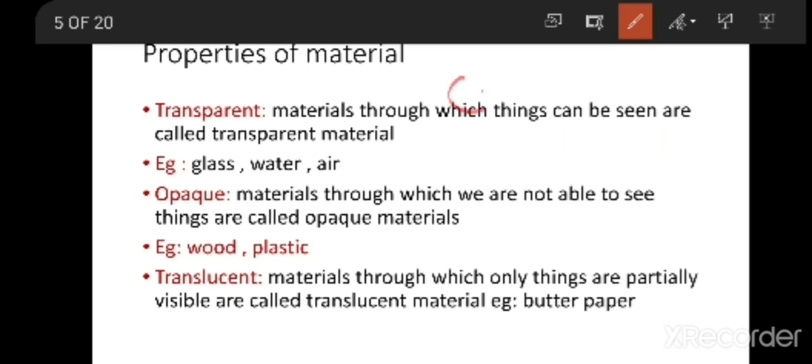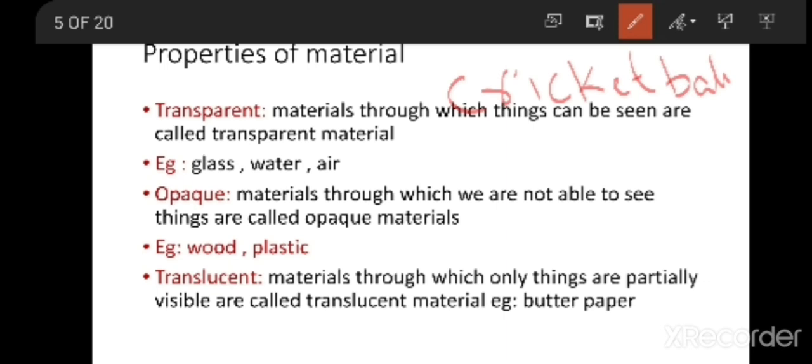Suppose if you want to make a cricket ball, we prefer a cricket ball of rubber material. We won't prefer a mud cricket ball or a glass cricket ball, because with a mud or glass cricket ball you cannot play cricket, it will break. But if a cricket ball is made of rubber, then it will be suitable for playing.